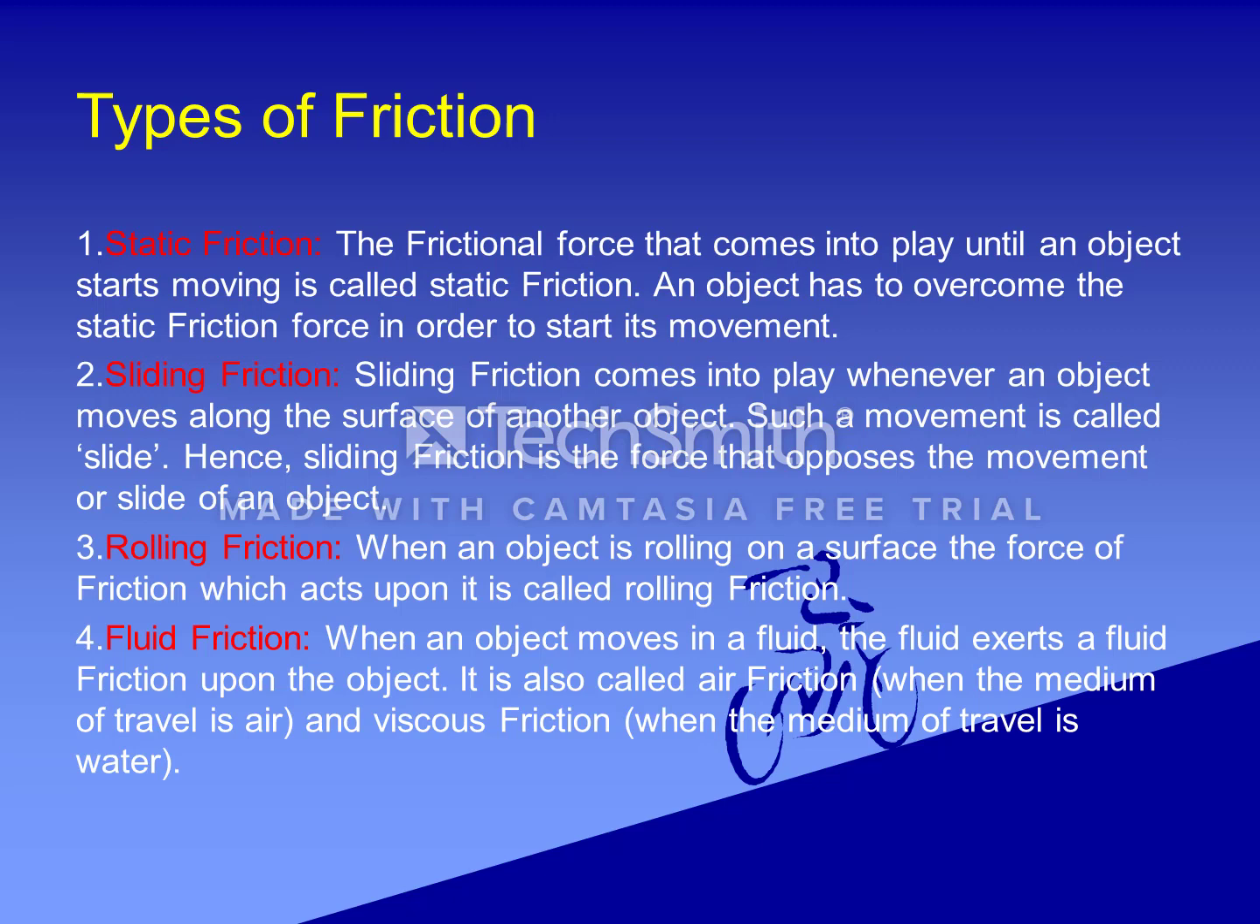Number 3, rolling friction. When an object is rolling on a surface, the force of friction which acts upon it is called rolling friction. And number 4, fluid friction. When an object moves in a fluid, the fluid exerts a fluid friction upon the object. It is also called air friction when the medium of travel is air, and viscous friction when the medium of travel is water.